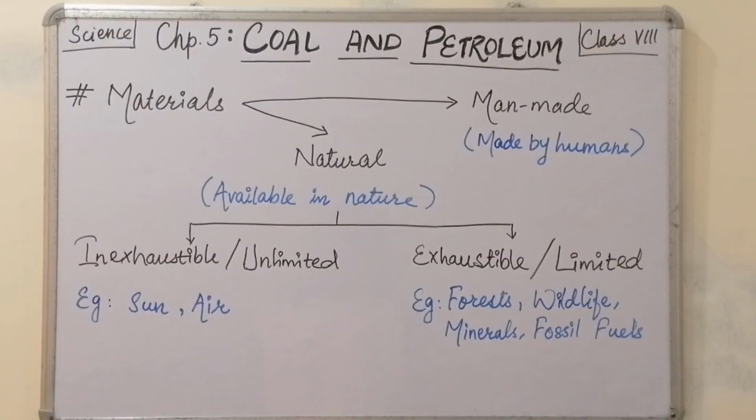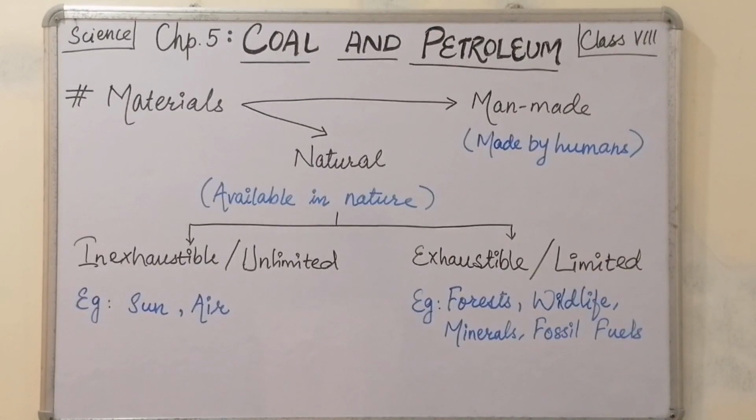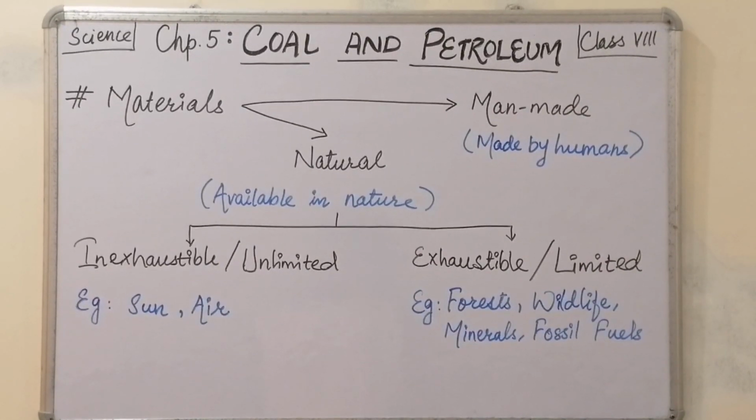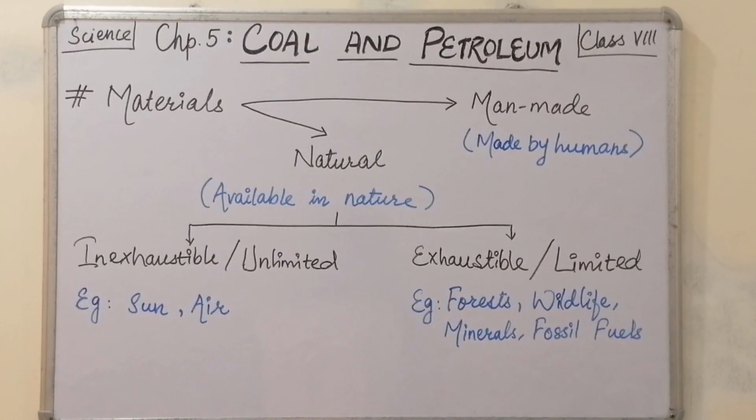The materials which are available around us are divided into two parts: man-made, which are made by the humans, and the natural materials, which are available in nature or naturally occurring materials.